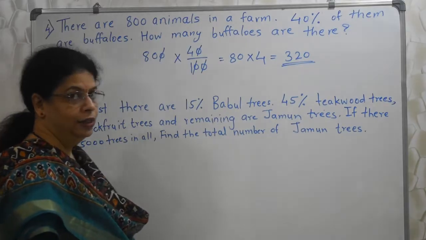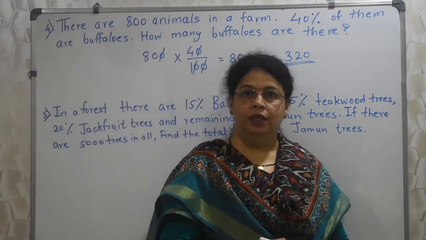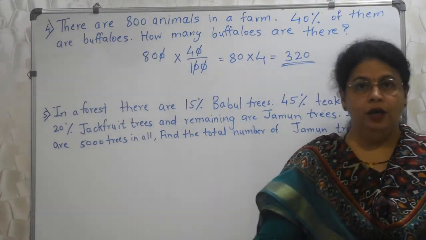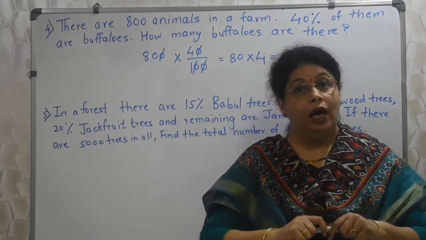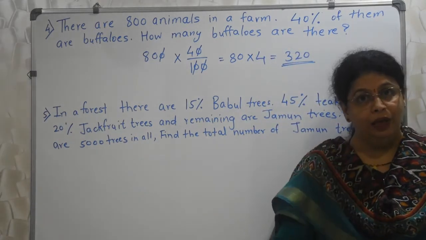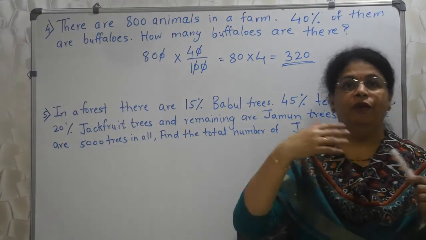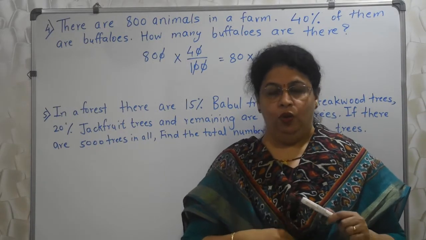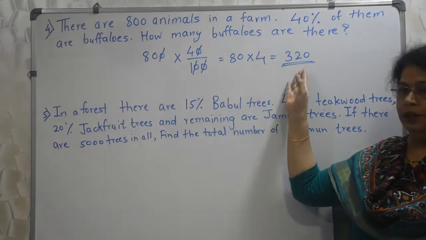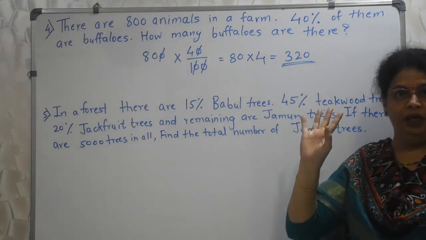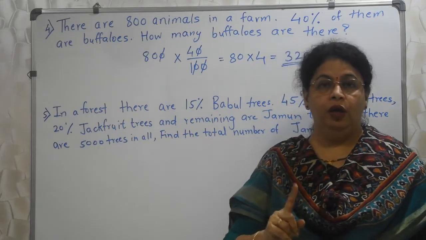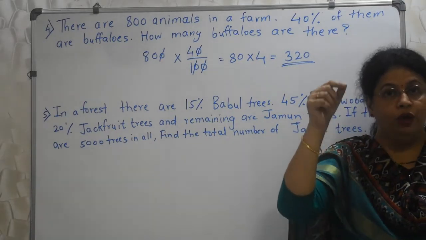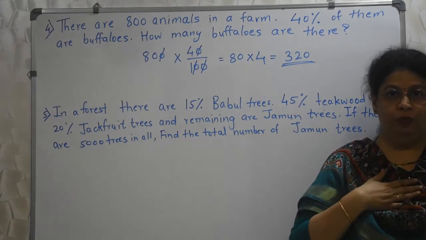This is the answer. But students, please be careful. Sometimes they ask you how many animals other than buffaloes are there. We tend to calculate this and first option will be 320 invariably, and you will end up choosing that. Please be careful. Always give them what they want, not what we want.